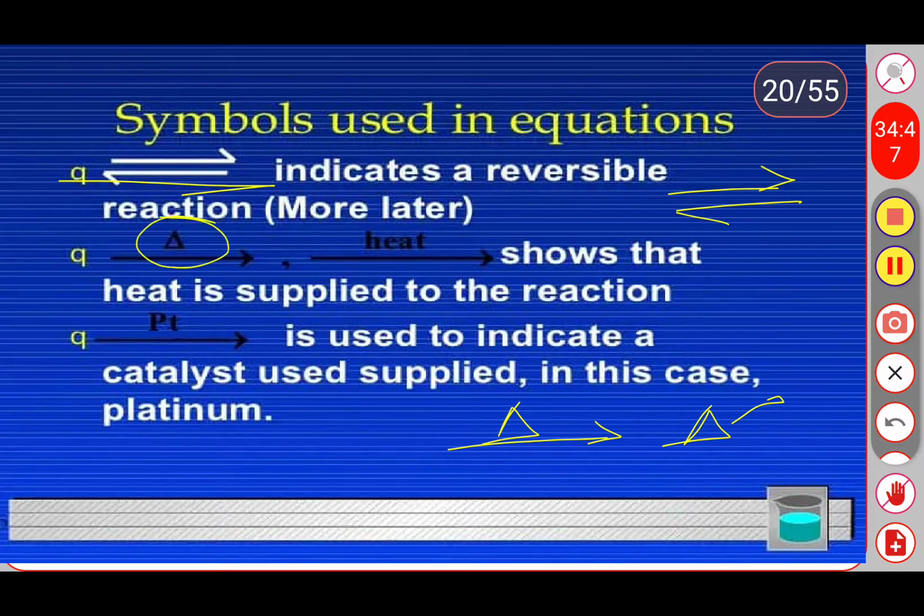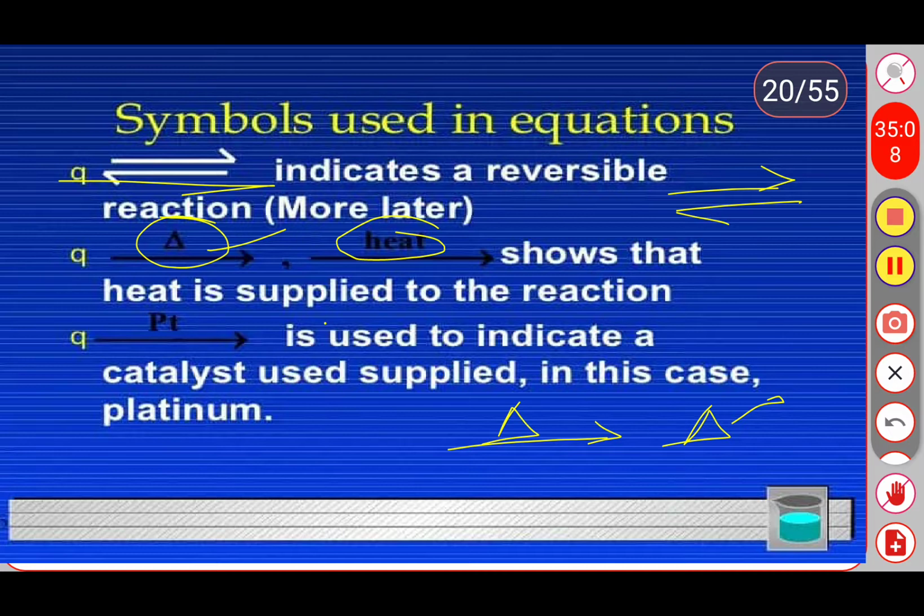So this triangle mark, or we can write it as heat, shows the heat is supplied to complete the reaction. In presence of the heat only, that reaction will be complete and it gives the product. So triangle indicates heat is present in the reaction.